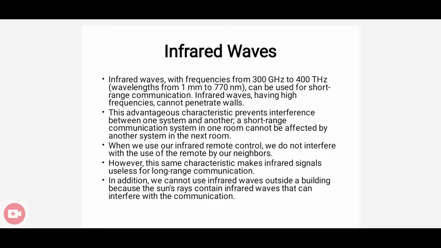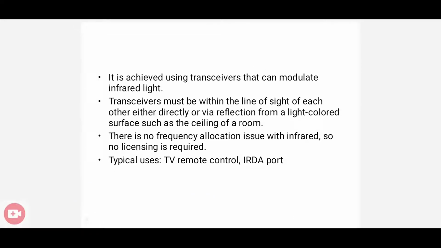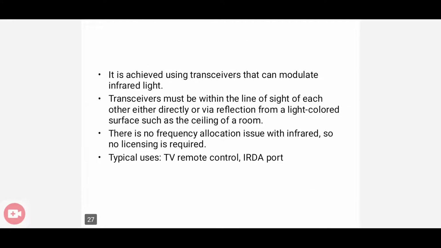infrared waves are less susceptible to interference. But using infrared waves outside the building is very difficult, because the sun's rays contain some infrared waves that can interfere with the communication. Okay. So the main applications for infrared signals are the TV remote control, IrDA port, etc. So these are all about the unguided transmission media. We have microwave transmission, radio wave transmission as well as infrared transmission. Thank you.